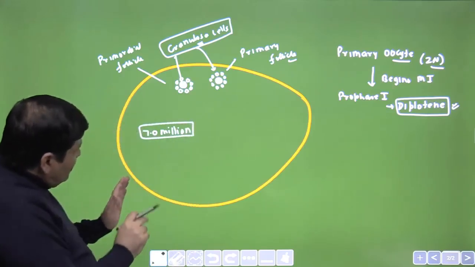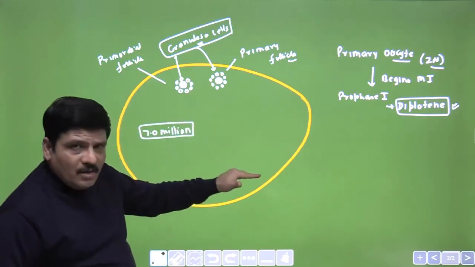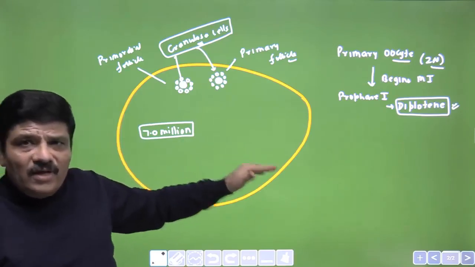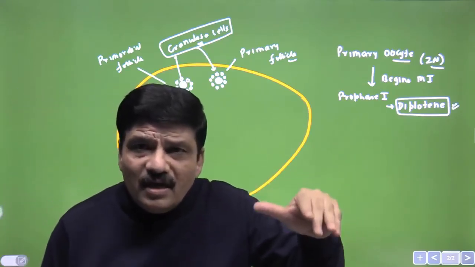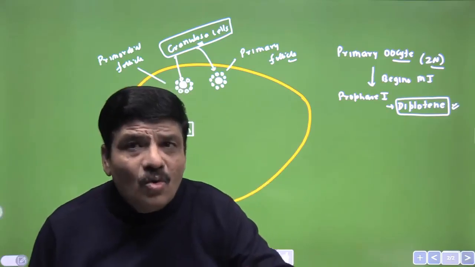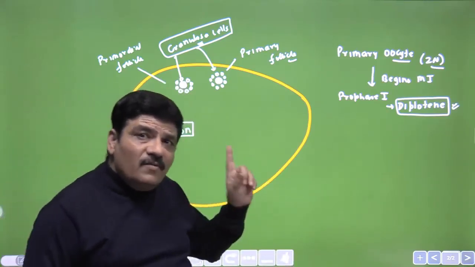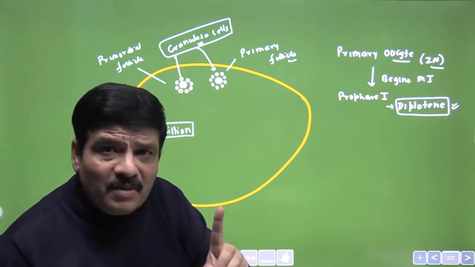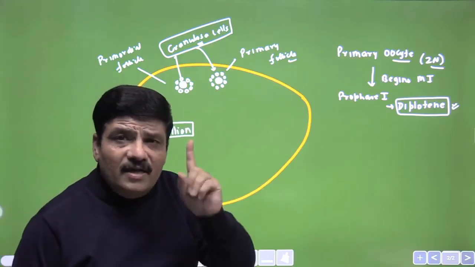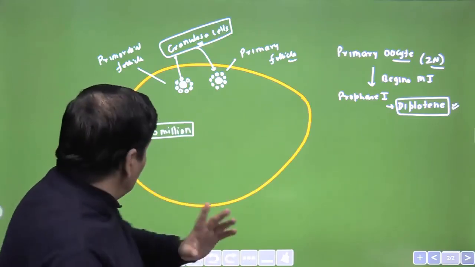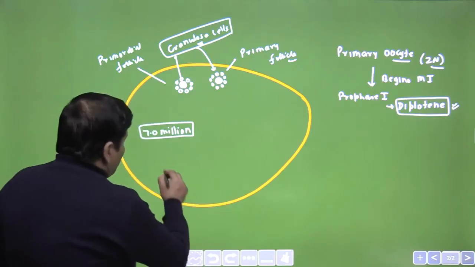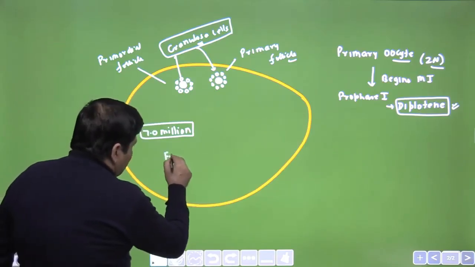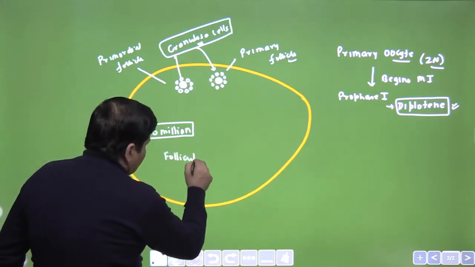Does it mean that when the female is born, she has 7 million primary follicles in her ovary? The answer is no. Though all primary follicles will be carrying a primary oocyte, please remember this, and they will be arrested at diplotene of prophase 1 of meiosis 1. Now there is a very interesting thing called follicular atresia.